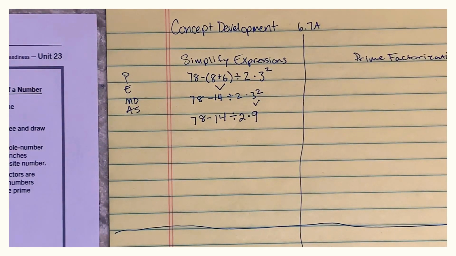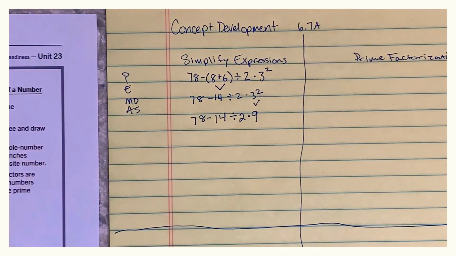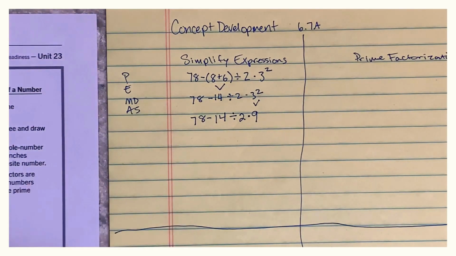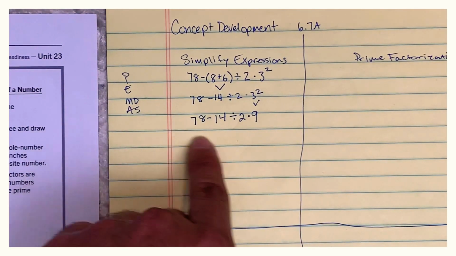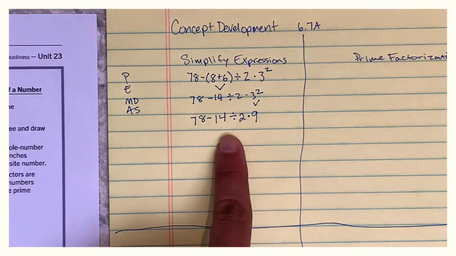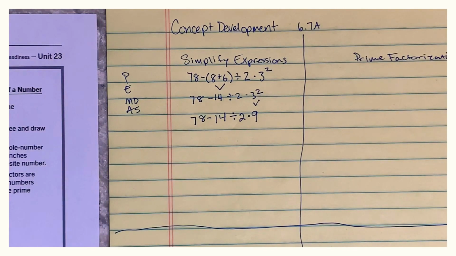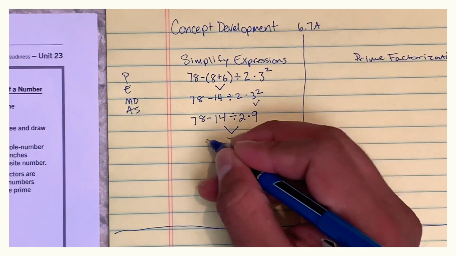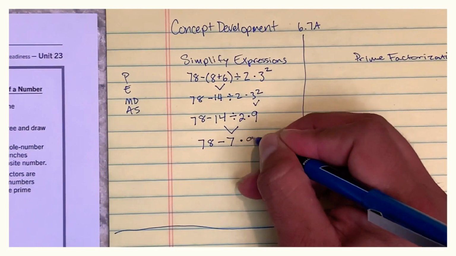Now we're at the multiplying and dividing part here. You might think it's multiplying first just because the M comes first here, but that's not the case. What you want to do is, once you get to multiplying and division, you have to check to see which one comes first in the expression. And if you notice, division comes first in the expression, so that's what we have to do first. So 14 divided by 2 is 7. Rewrite the new expression, 78 minus 7 times 9.